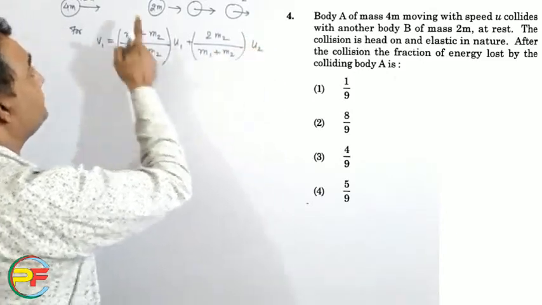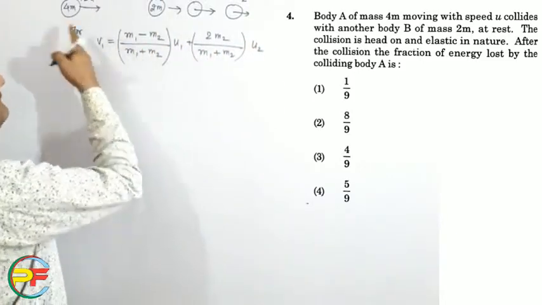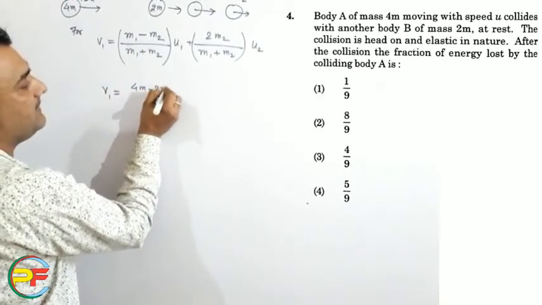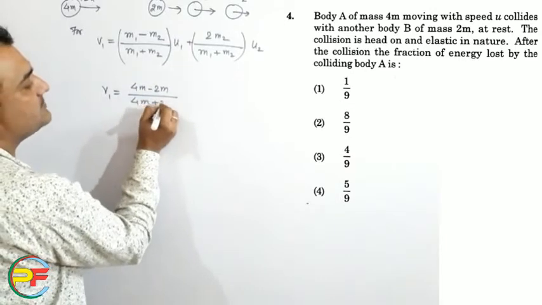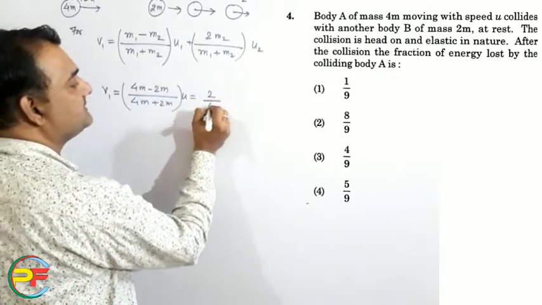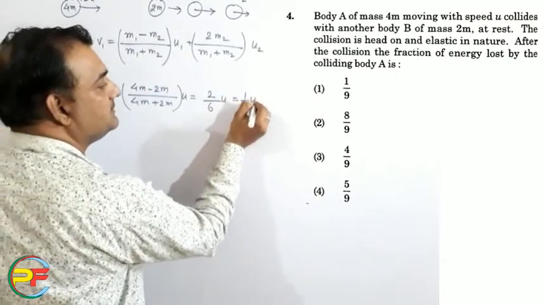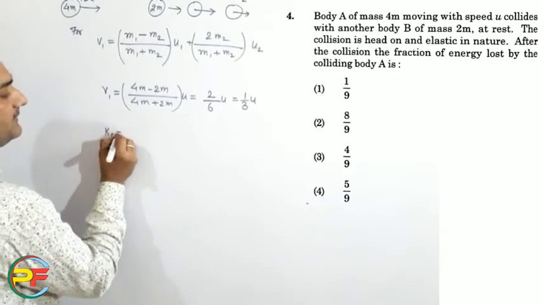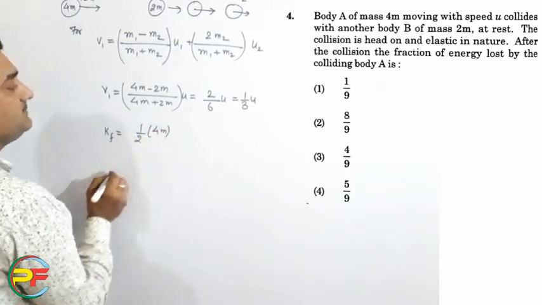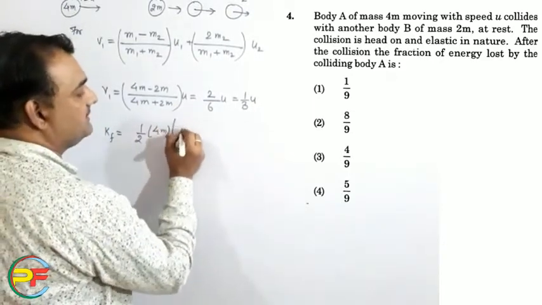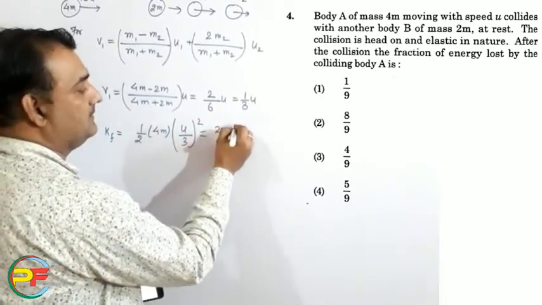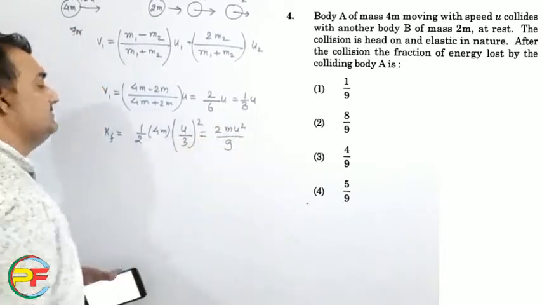But u2 is 0 and u1 is u, and m1 is 4m and m2 is 2m, so v1 is equal to (4m minus 2m) upon (4m plus 2m) into u. So this is 2/6 u or 1/3 u. So the final kinetic energy will be half into the mass 4m into its velocity squared, that is (u/3) squared. So that is 2mu squared by 9. So this is the final kinetic energy.